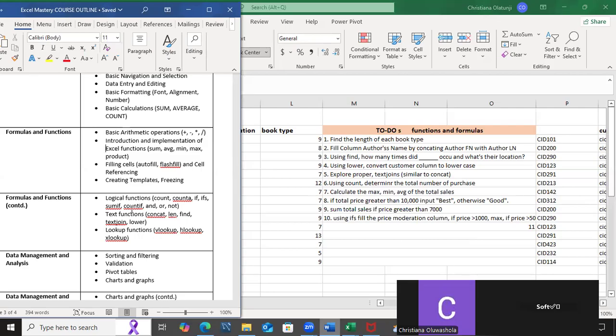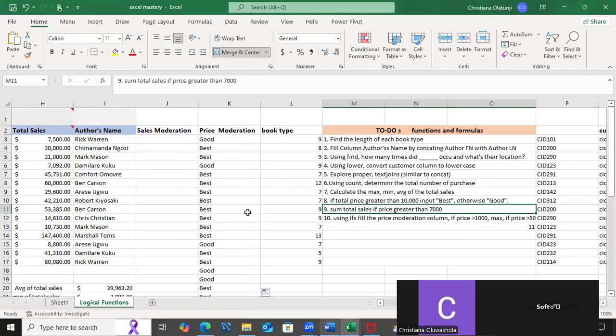We said IFS is more than one condition. Sorry, IFS with the S accepts more than one condition, but IF accepts just one condition. Now we are summing if, that is adding together based on one condition. That is where we would use SUMIF. Now, sum total sales if price greater than 7,000.